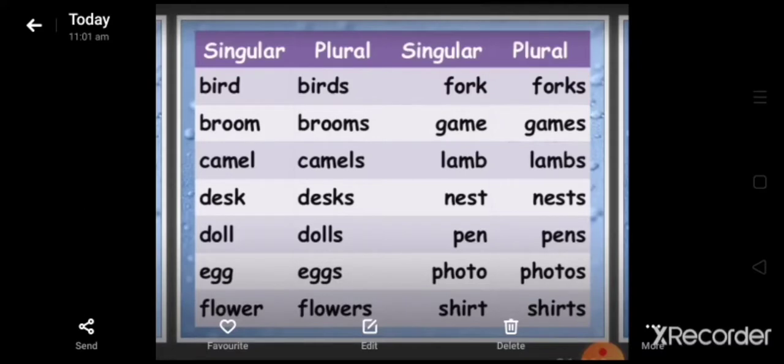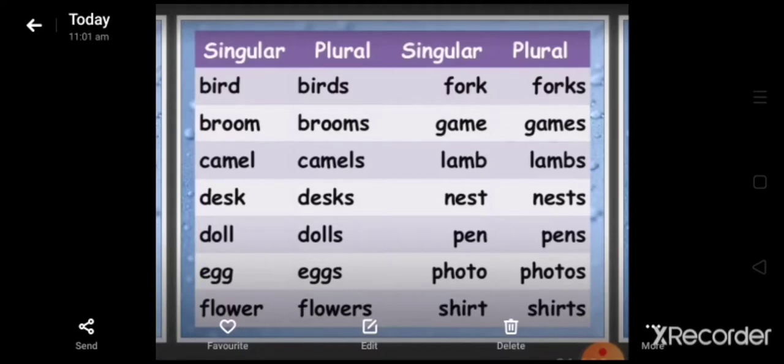Now here this is a chart. You can see in this chart the bird. In plural we can write birds. Broom, brooms. Camel, camels. Desk, desks. Doll, dolls. Egg, eggs. Flower, flowers. Folk, folks. Game, games. Lamp, lamps. Nest, nests. Pen, pens. Photo, photos. Shirt, shirts. These are very simple types of examples, and in these we never get any confusion.